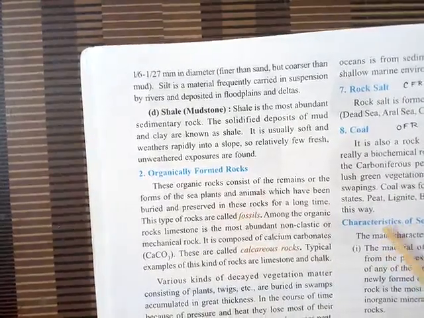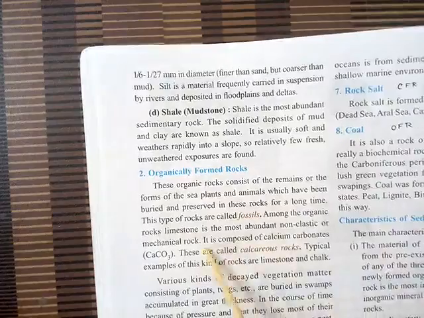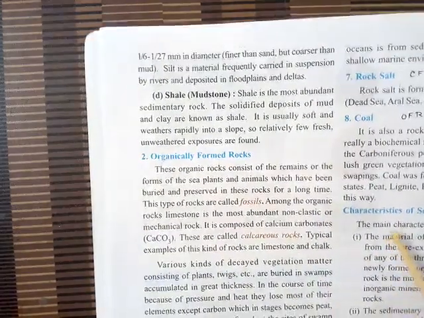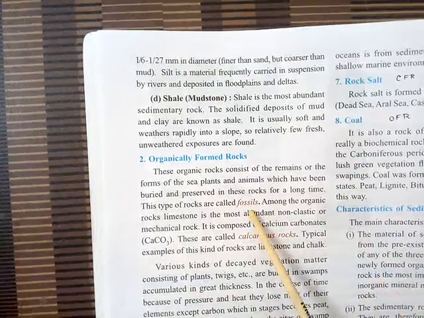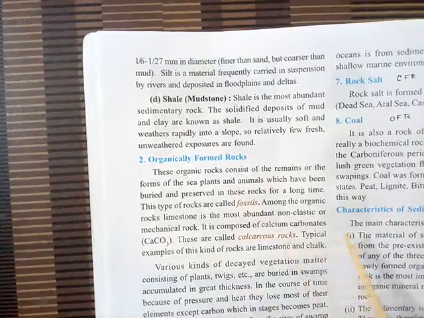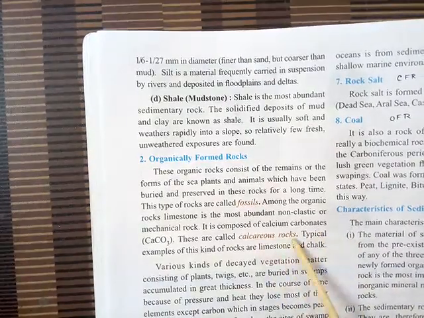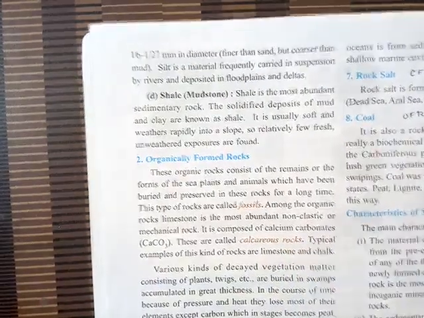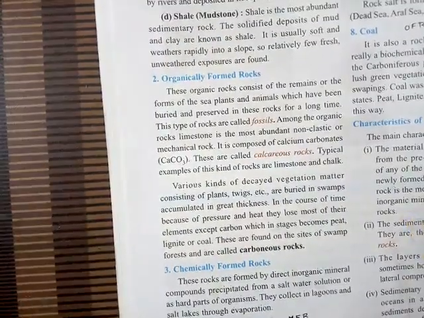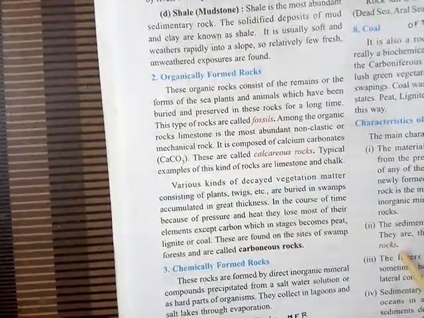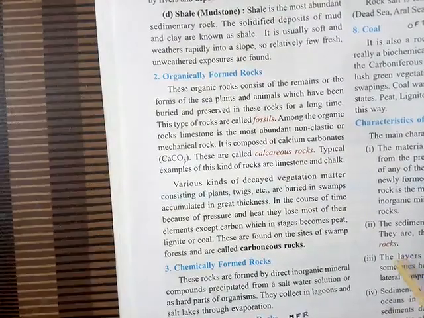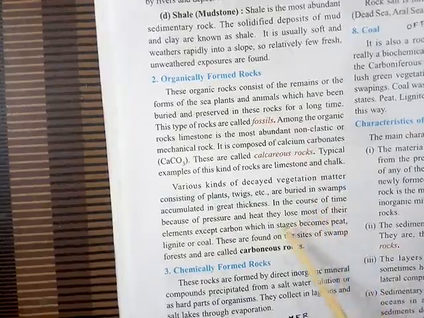Because of that, all these animals and all the extensive forests were buried, and after a long time they were converted into fossils. So the bones of these big animals changed into calcareous rocks, and these plants changed into coal, and also in the layers of the rocks, they turned into petroleum. So this is how these rocks were formed.